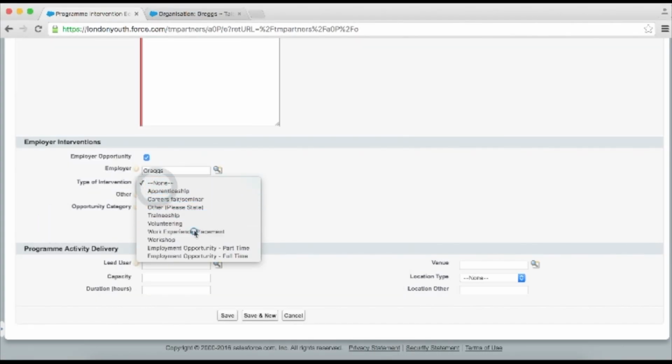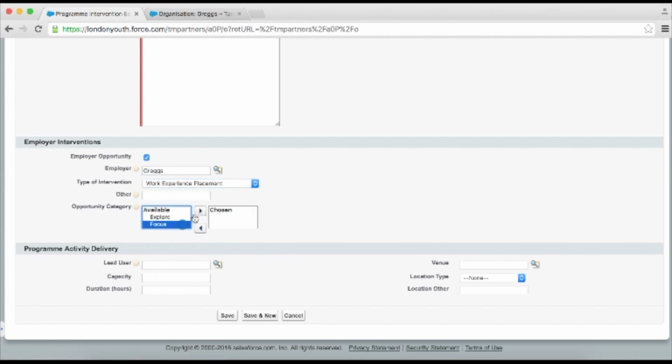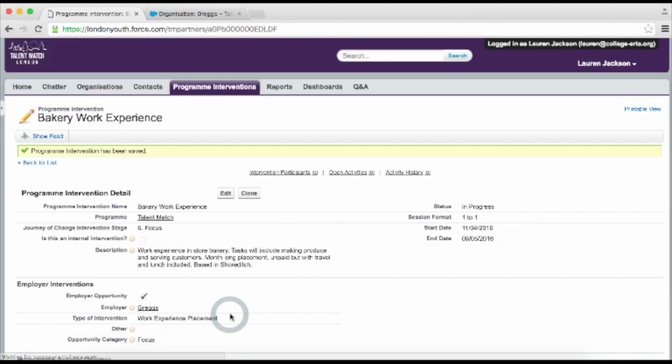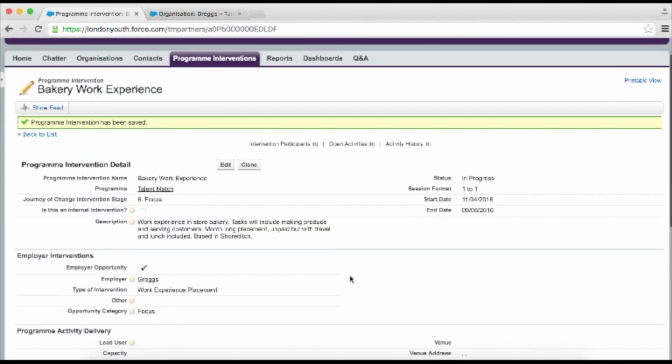Then we pick the type of intervention. Again, there is an other field if it doesn't fit, and select whether it's Focus, Explore or Achieve. Again, the Program Activity Delivery section is there if you wish to fill it in, but it's not really that relevant for employer-based opportunities. Then if you hit Save, you'll see the details of your program intervention.